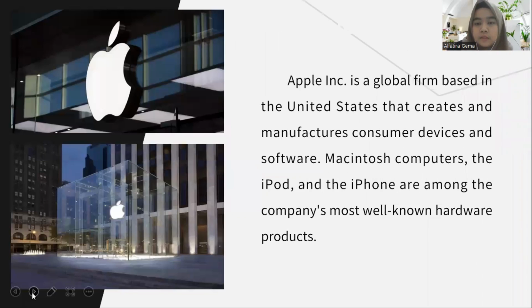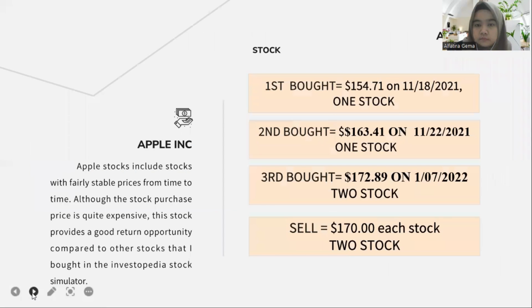The second one is Apple Inc. stock. Apple Inc. is a global firm based in the United States that creates and manufactures consumer devices and software. So this is based on the performance that I did in the Investopedia Stock Simulator.